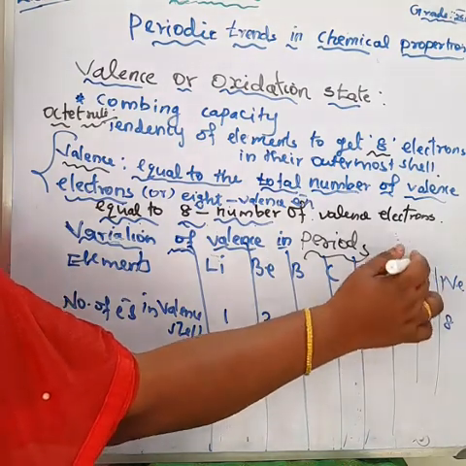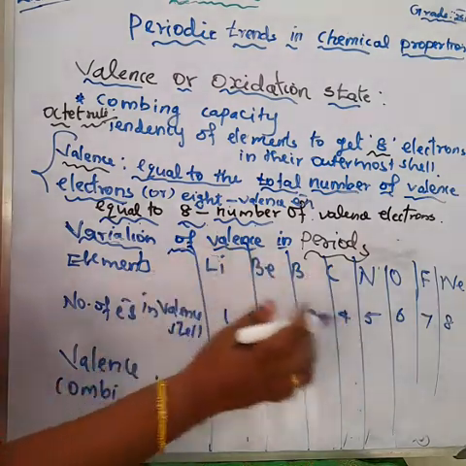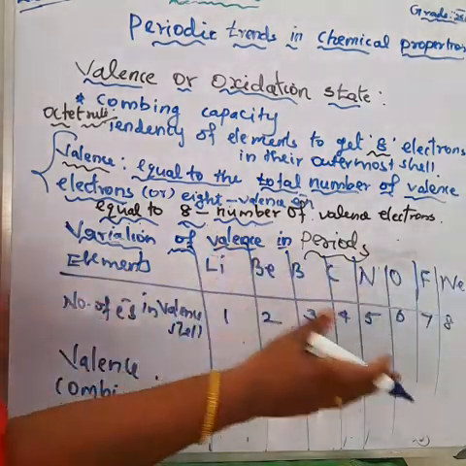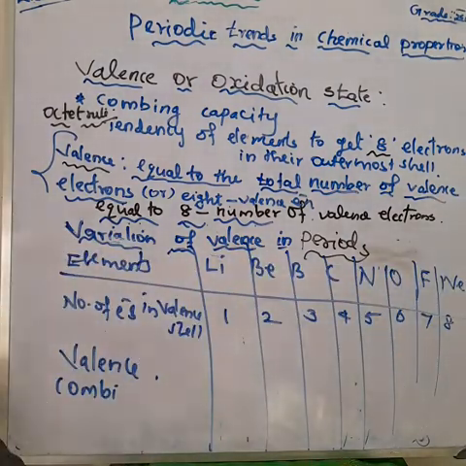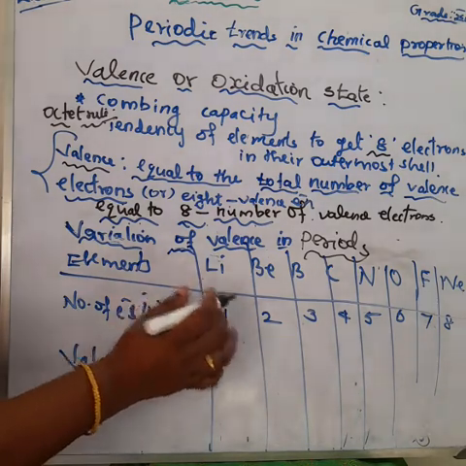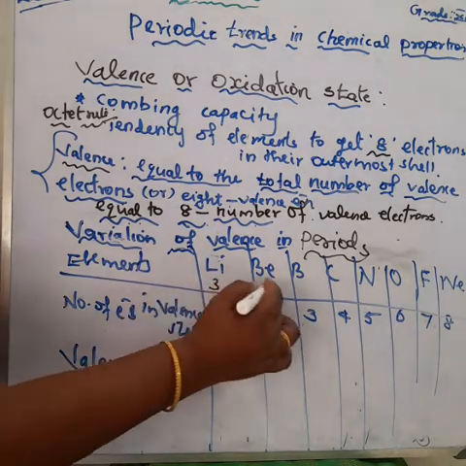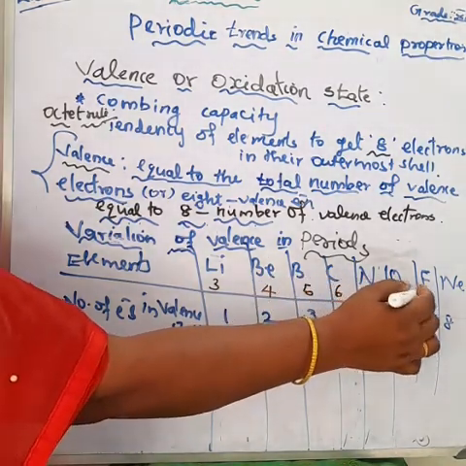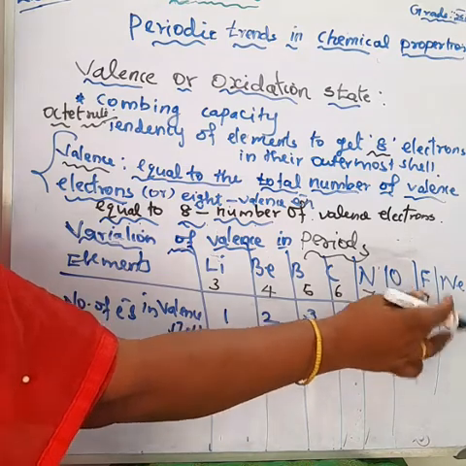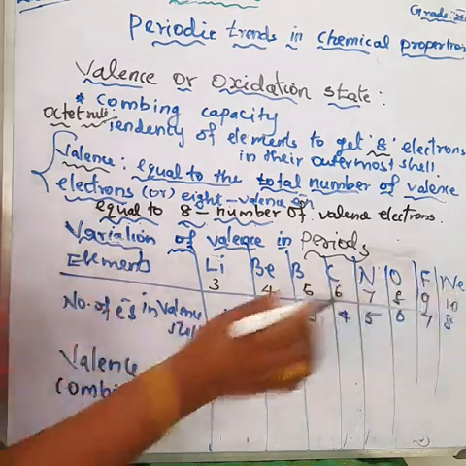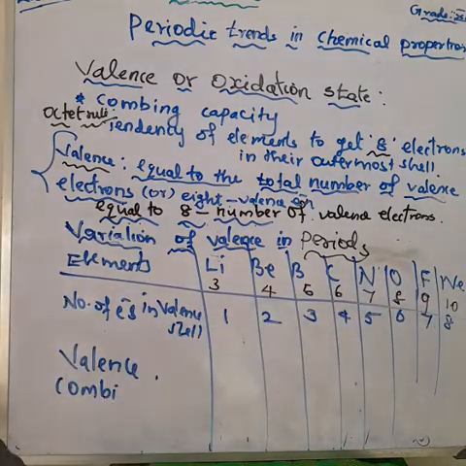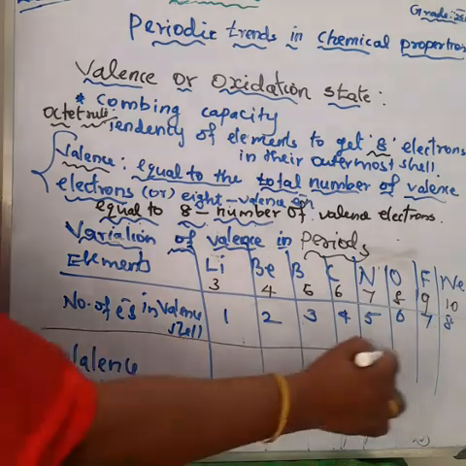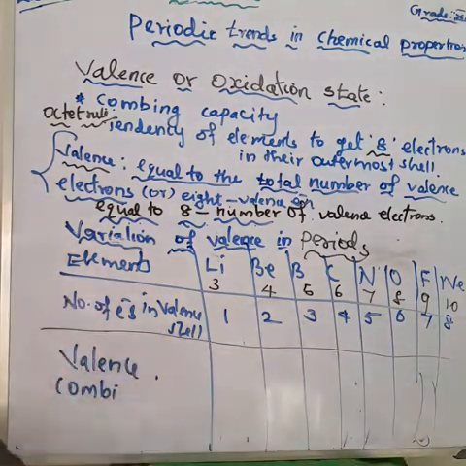Because in a period the atoms are arranged in increasing order of atomic number: lithium 3, beryllium 4, boron 5, carbon 6, nitrogen 7, oxygen 8, fluorine 9 and neon 10. This is the atomic number for these second period elements.